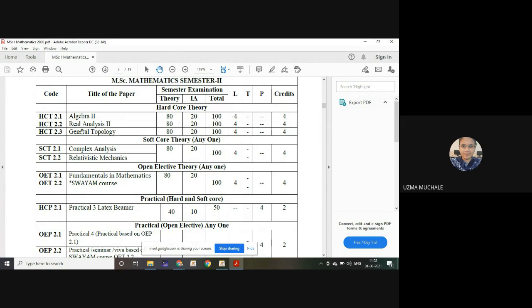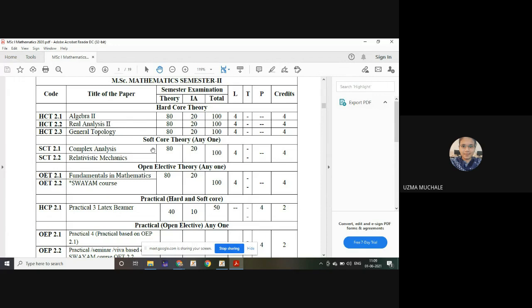And next is Real Analysis 2. That means you are going to see the extension of the real analysis that you have seen in the first semester. In the first semester you saw Riemann integration. In this second paper, you will see Lebesgue integration. HCT 2.3 means hardcore theory, second semester, third paper, that is General Topology, which consists of 80 plus 20: 80 marks for theory, the university exam, and 20 marks for internal.